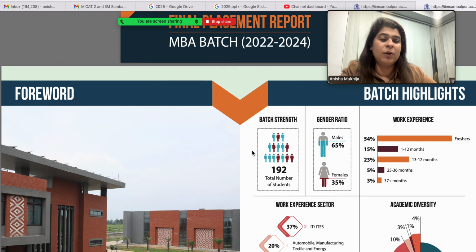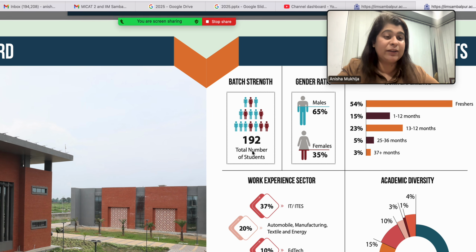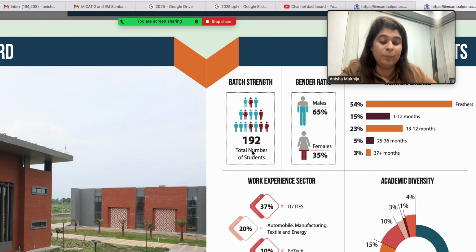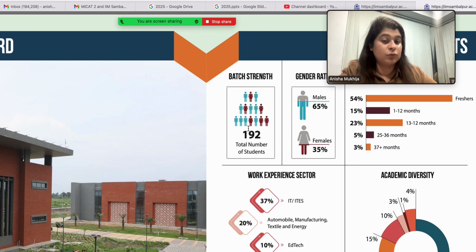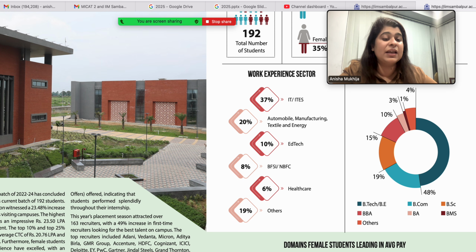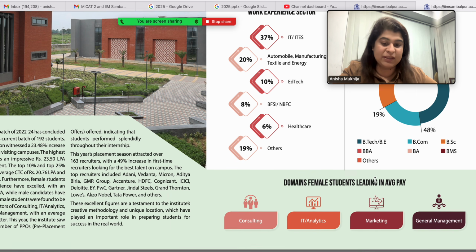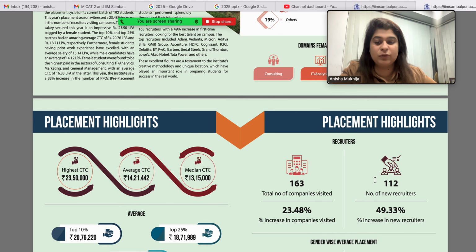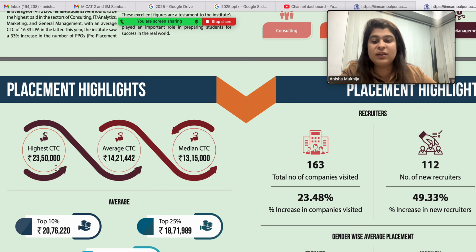But to get a quick idea about the current batch, the 2024 batch which has just passed out last year had 192 students, 65% males, 35% females. Out of the entire batch, 54% were freshers, hence more weightage to work experience this year. Academic diversity wise, you had BTech and BE engineers 48%, BCom 19%. And the placement highlights: the highest was 23.50, average 14.21, median 13.15.